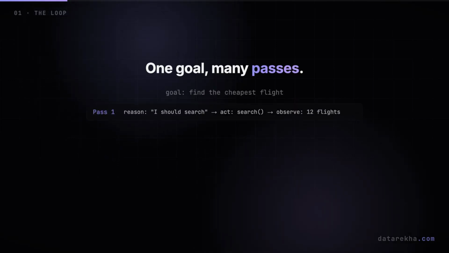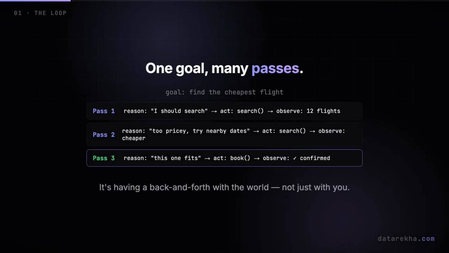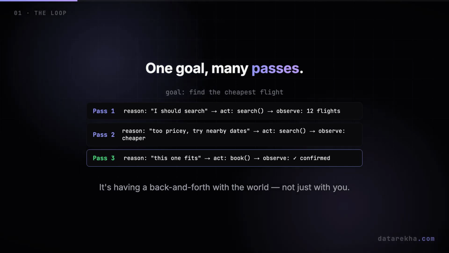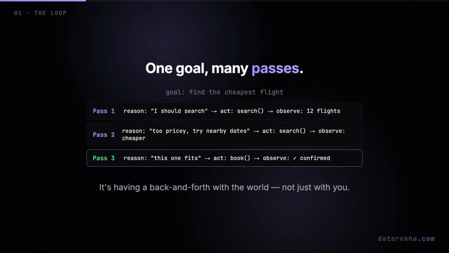Say the goal is, find the cheapest flight. Pass 1. It reasons I should search, acts by calling a search tool, and observes a list of flights. Pass 2. It reasons, these are too pricey. Let me try nearby dates, acts again, and observes cheaper options. It is having a back and forth with the world, not just with you. That is the whole shift.